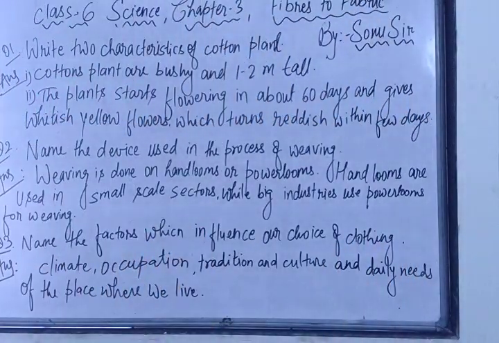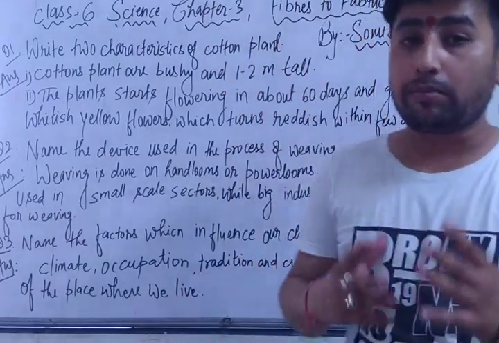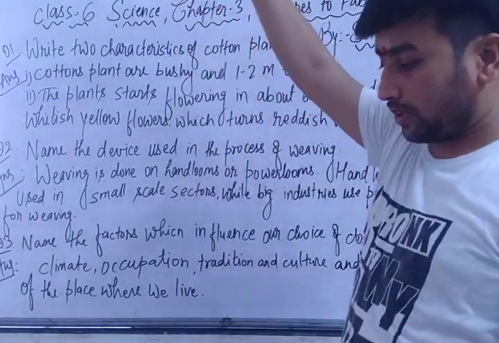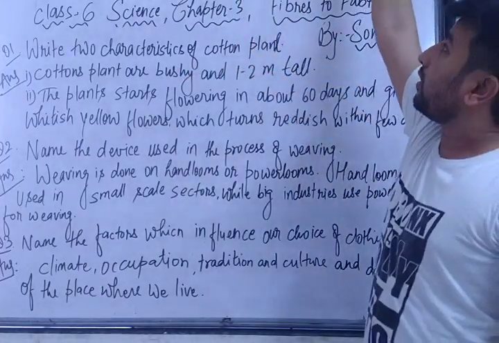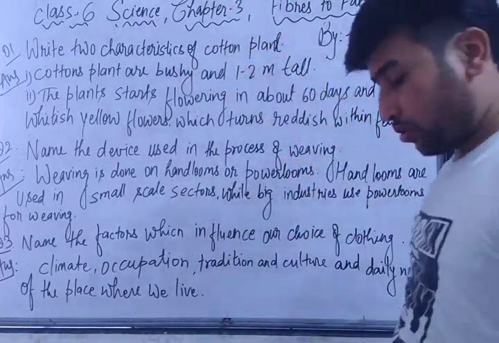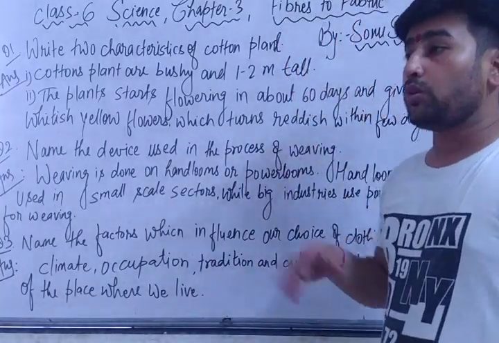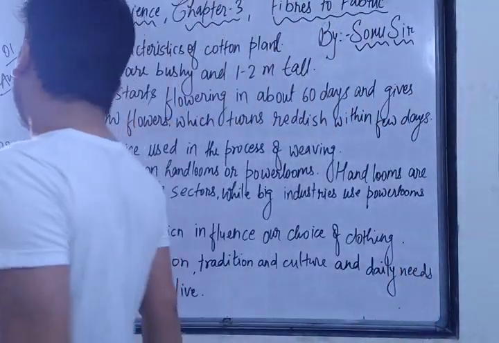You can see here, cotton plants are bushy and 1-2 meters tall. That means they have lots of branches, so they are bushy, and they are also a little bit tall. 2 meters means more than our height, and 2 meters is 200 centimeters. The 200 centimeter tall trees are very bushy, meaning they have a lot of branches.